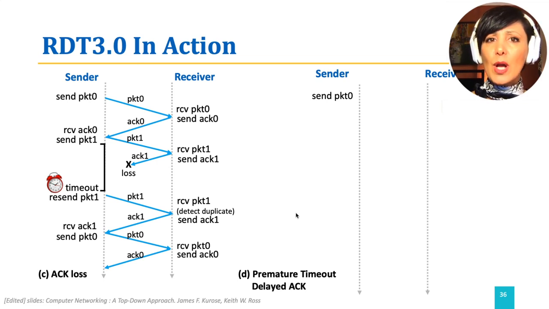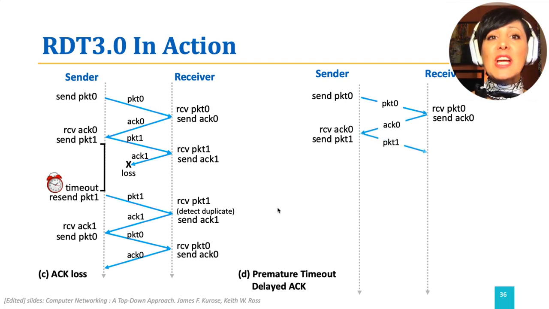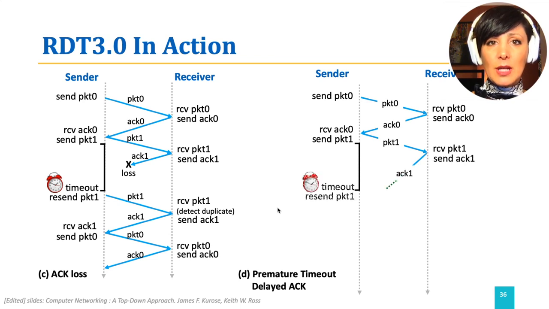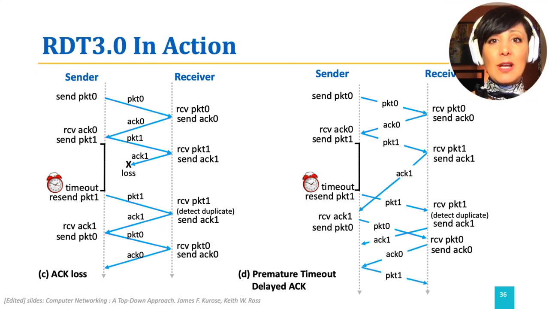Now, what if we do not have a packet loss, but a scenario of late acknowledgement? The acknowledgement, which has not been received before the timeout, will be received after the resend of the packet, which is within the timeline for the second packet's timer. This will set off the timer for the second packet, but the duplicate packet will still be received at the receiver side and acknowledged. There is no harm in this repeat, and the sent acknowledgement will be safely ignored.